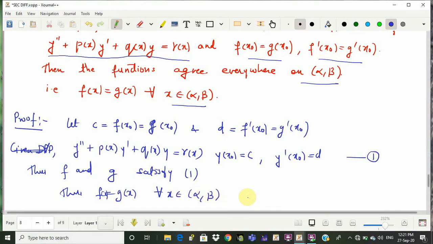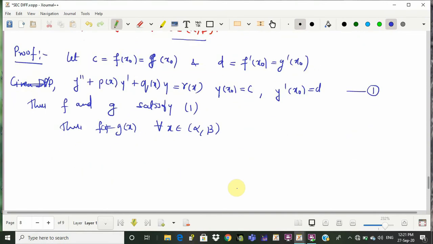This is in fact a very interesting result which we will be using in most of the theoretical part.